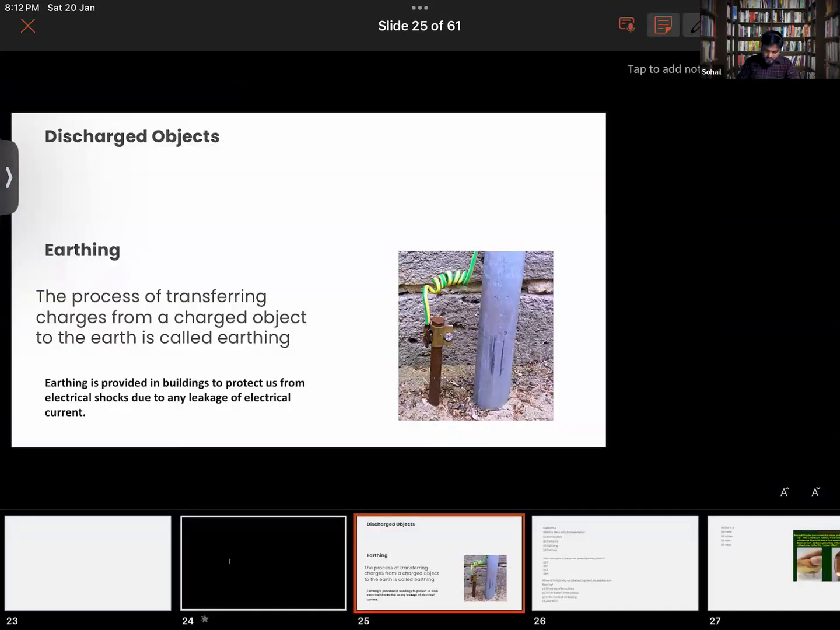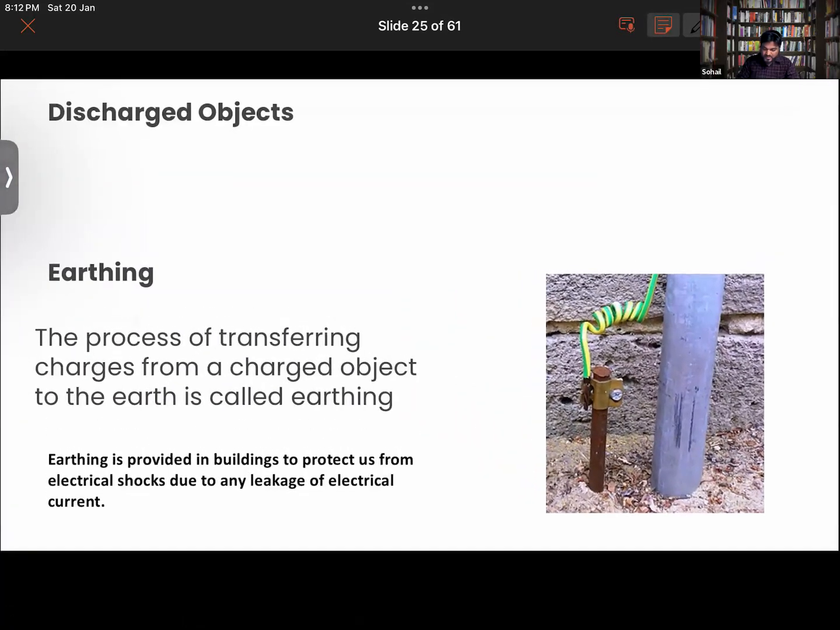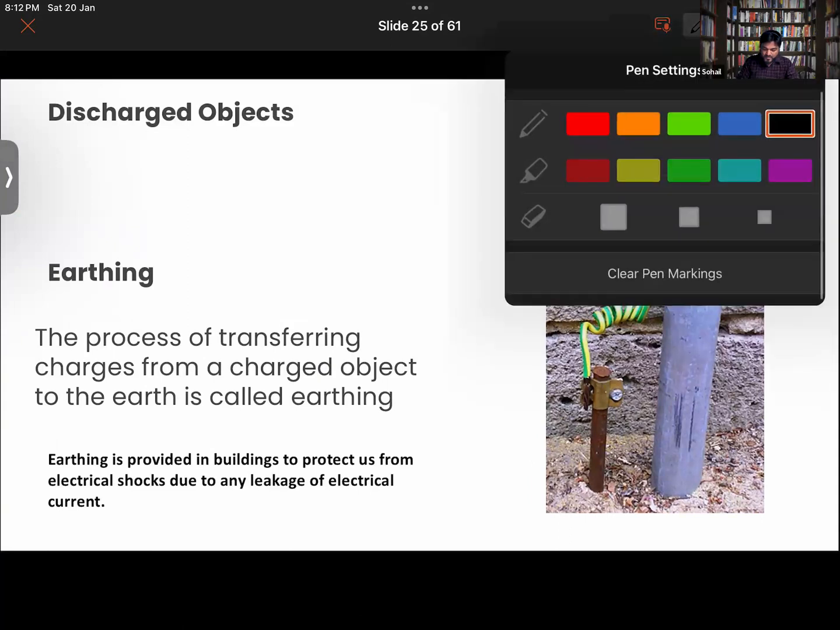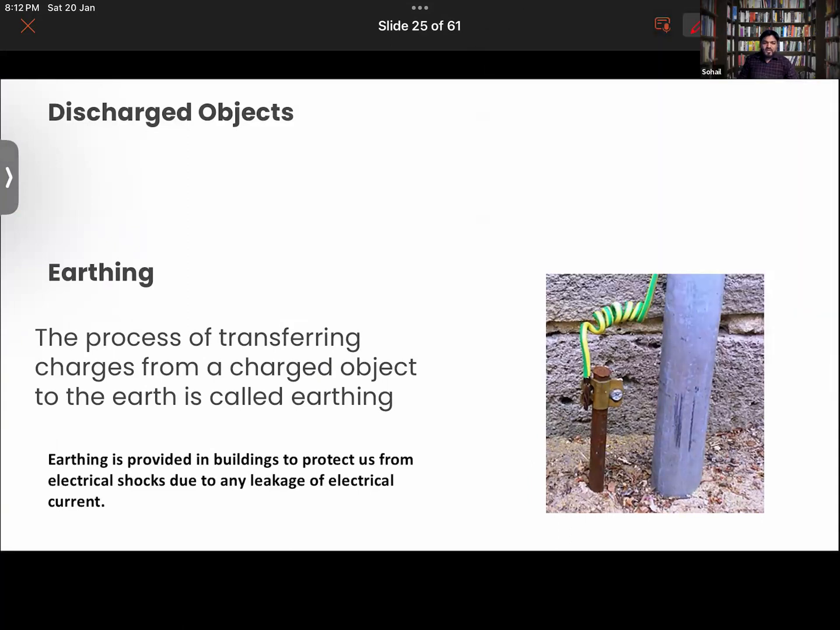So basically, if we want to discharge a body, or keep the amount of charge in it balanced, earthing is done. Usually we understand earthing as the process of transferring charges from a charged object to the earth. So the excess amount of charge flows back to earth.